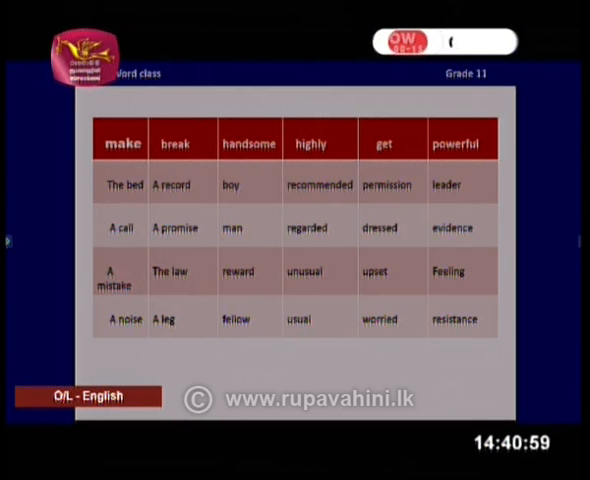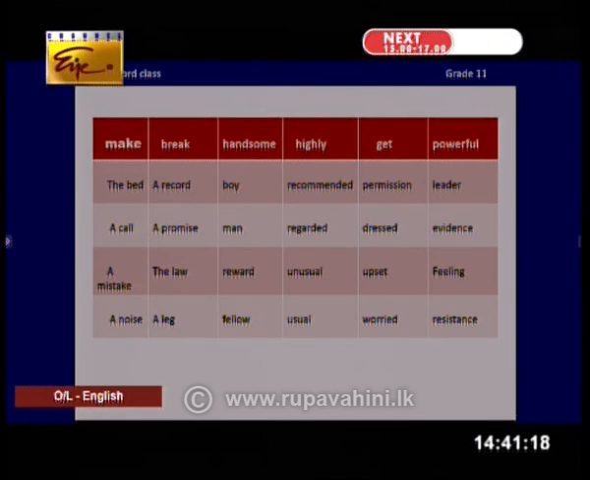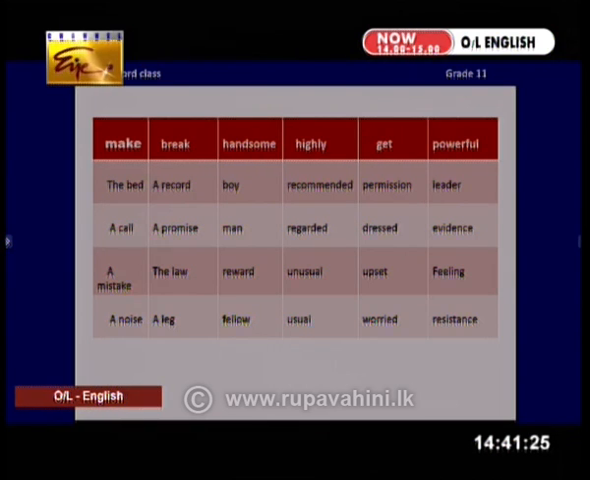We also say highly recommended. If you recommend something, you suggest that something is useful. Highly regarded, highly unusual, and highly usual. We get permission. Before you go out, you get permission from your parents. Get dressed, get upset, get worried. We have powerful leaders, powerful evidence, powerful feeling, powerful resistance.